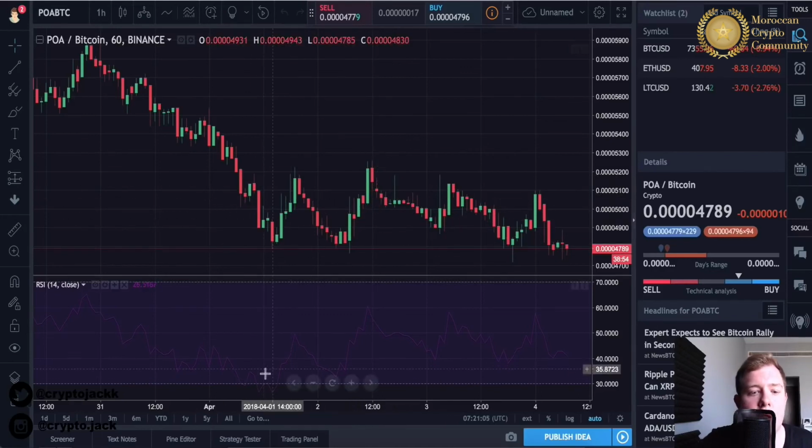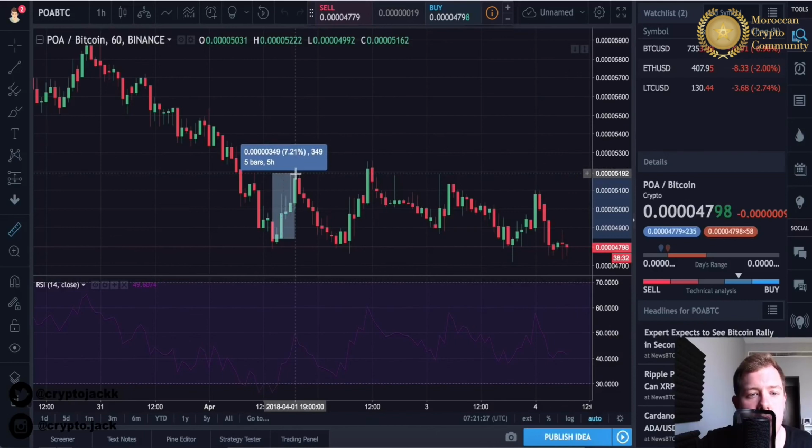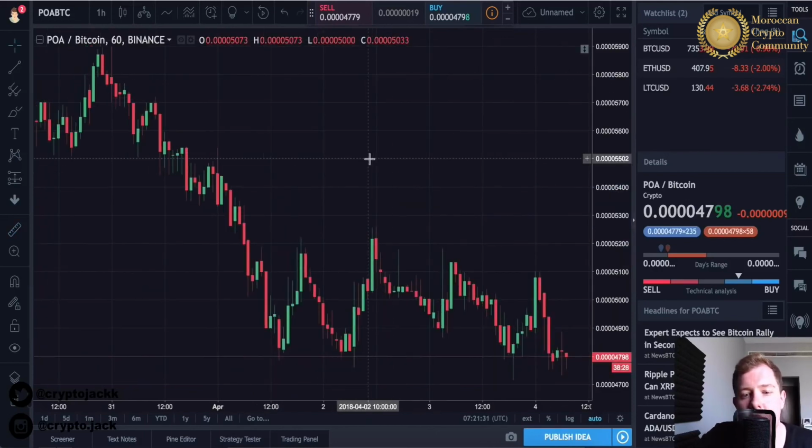You can buy down here, the RSI down here crossed, I believe it's set to 30/70 on TradingView, and we can see straight after the RSI crossed, it went back up. And even if you sold in the middle around 45, 50, something like that, you would have made a decent profit on the day. We can in fact go ahead and see what profit you would have made. Well, you made a 7.28% profit, which I'm sure anyone is pretty happy with for day trading.